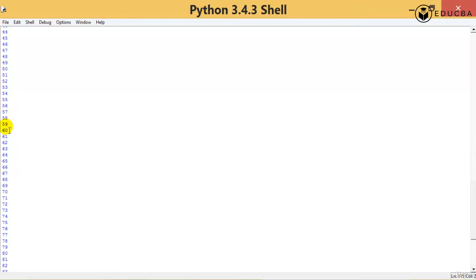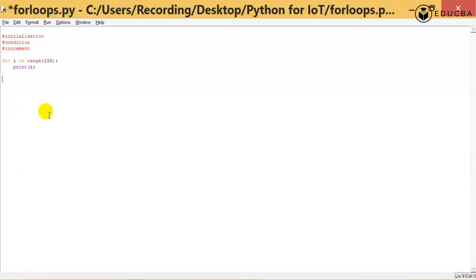So what are the default parameters of the range built-in function? Start is equal to 0, step is equal to 1.